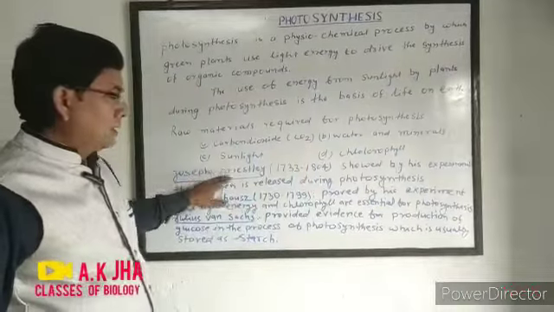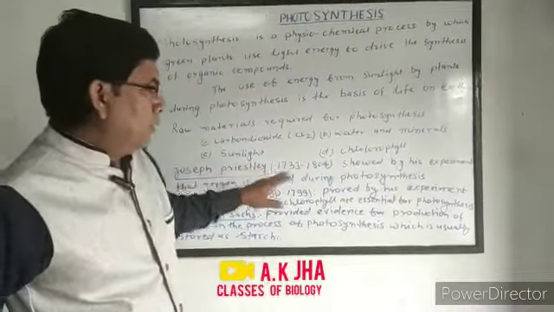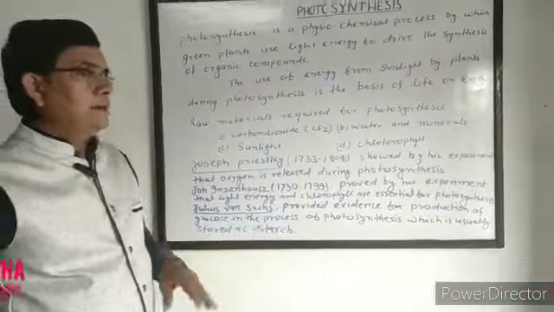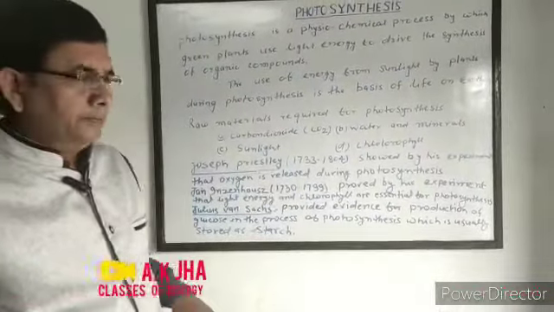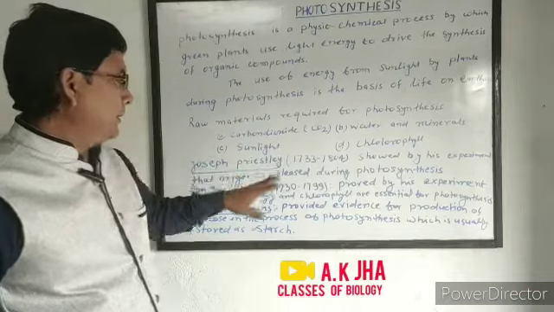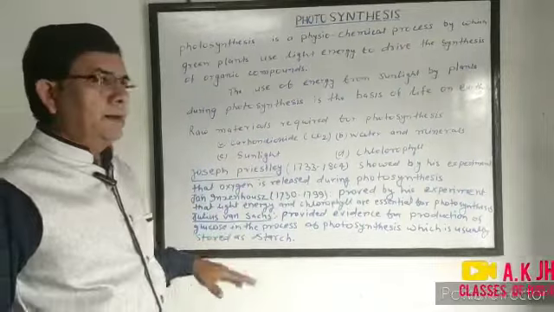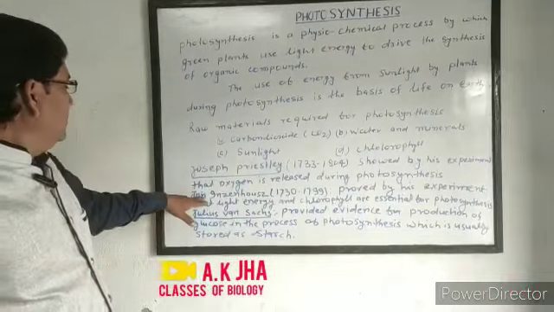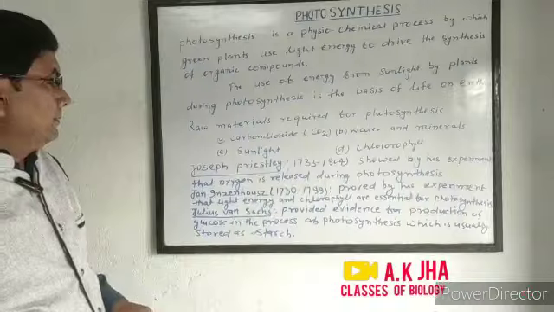First of all, Joseph Priestley showed by his experiment that oxygen is released during photosynthesis.